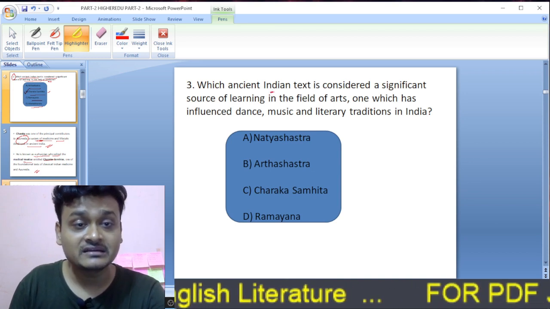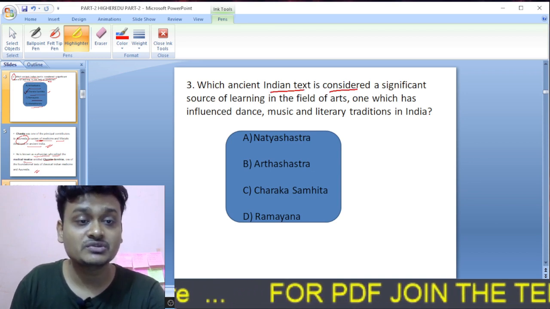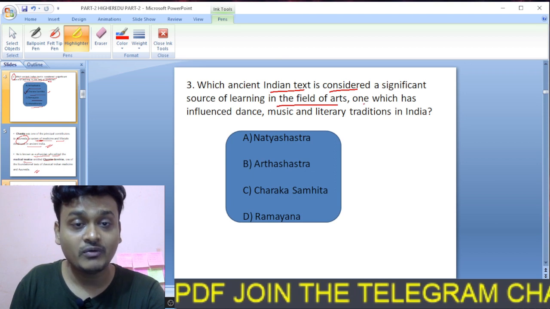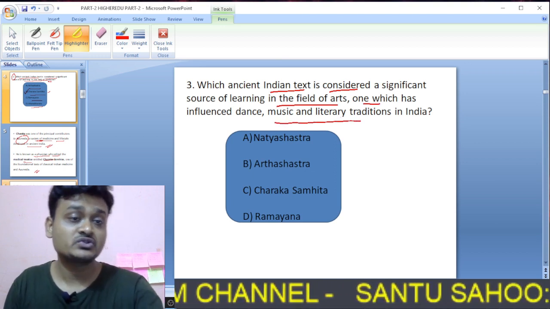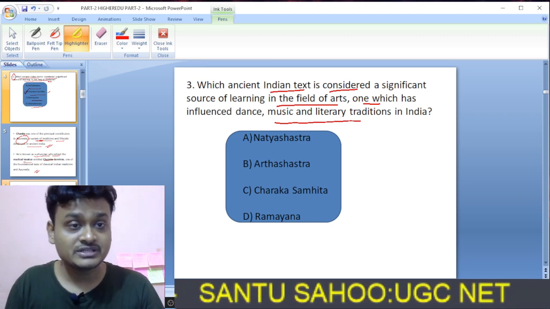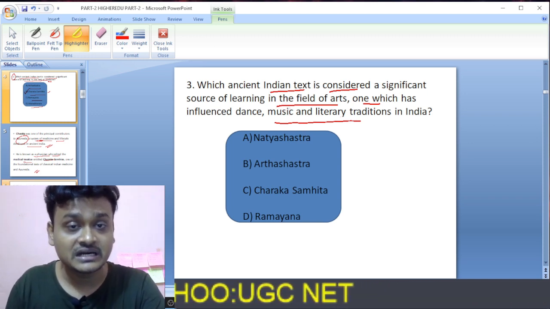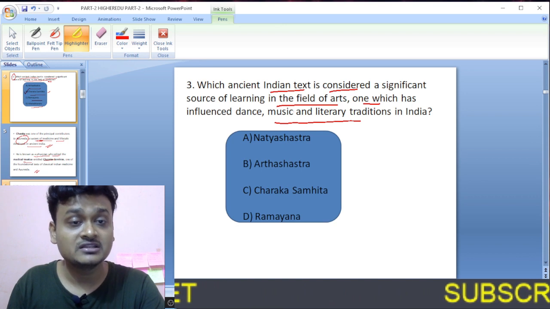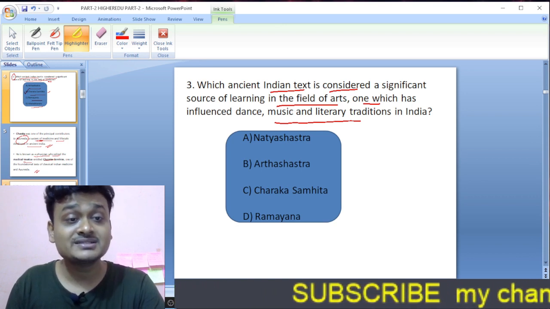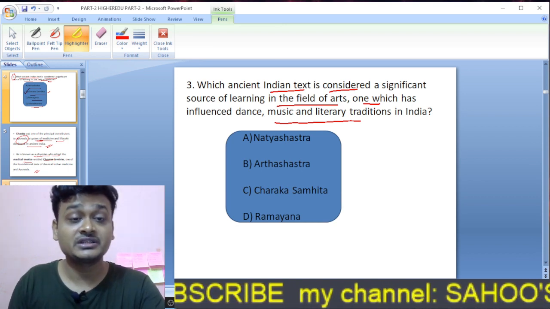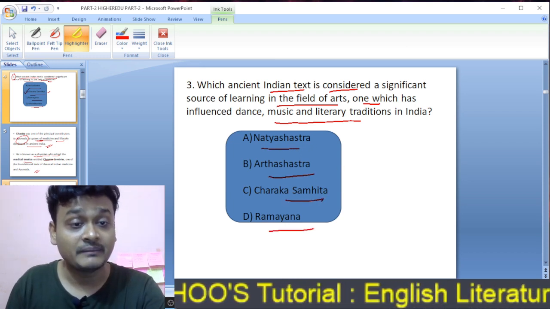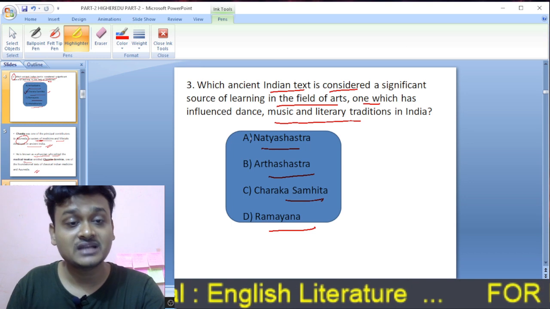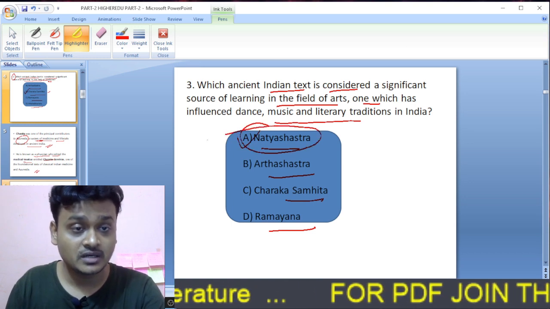Which ancient Indian text is considered a significant source of learning in the field of arts? One which has influenced dance, music, and literary tradition in India. Your options are Natya Shastra, Arthashastra, Charak Samhita, Ramayana. So the right option is Natya Shastra. Natya Shastra is the treatise, the book.